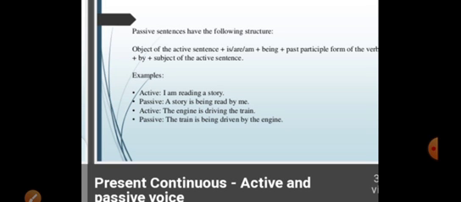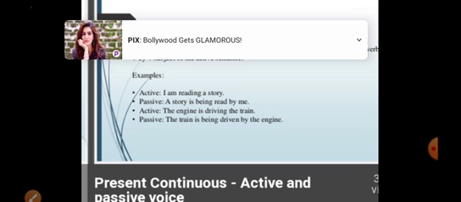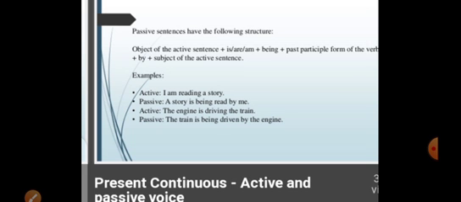The train is only one, so that's why we will choose the helping verb is. After is, there is the first form of verb plus ing, that is being, driven by the engine. Driven is a past participle, by the engine, this is the subject, then full stop.